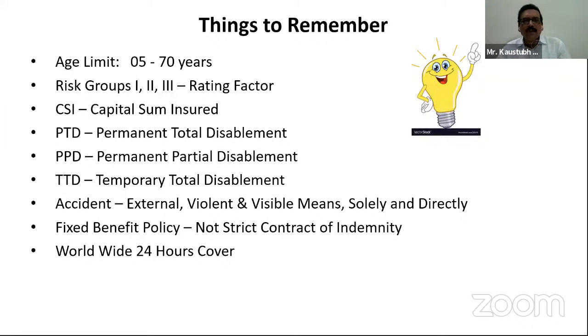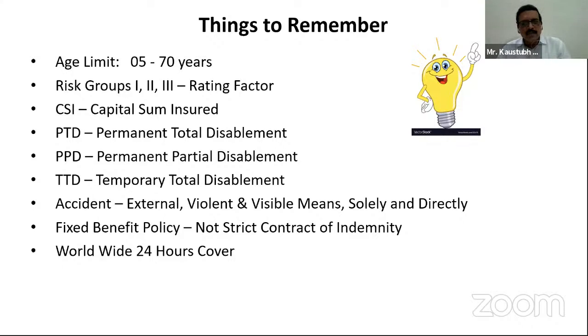So fixed benefit means the benefits are fixed at the time of inception of the policy. What are those fixed benefits? According to the risk group and their earning capacity, these fixed benefits are given. Say, for example, a teacher in a school having a salary of 50,000 wants a personal accident policy with only a death benefit.